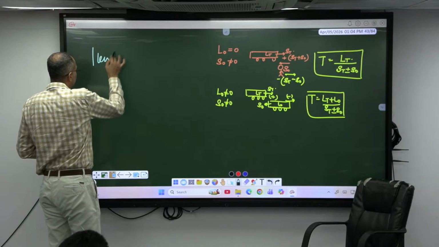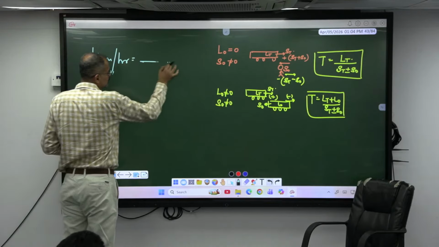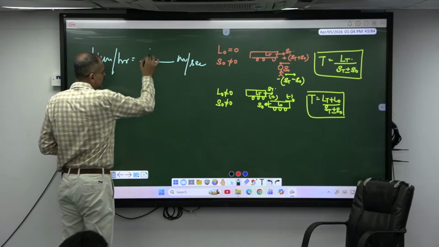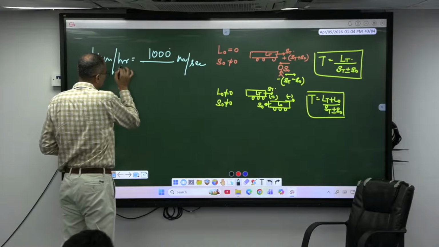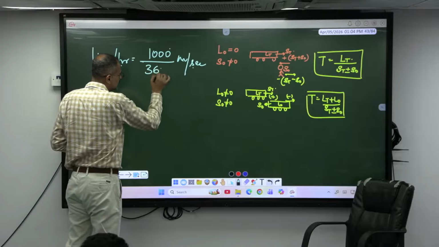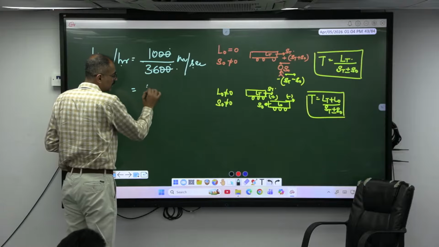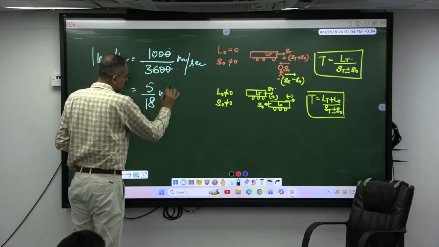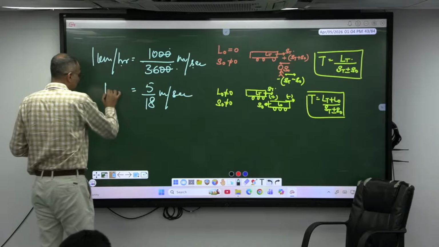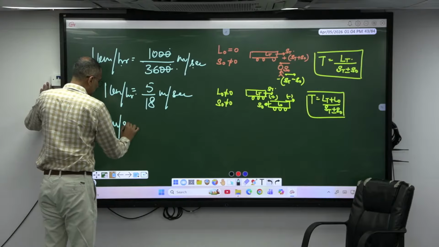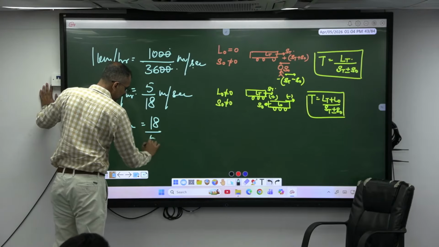One kilometer per hour is equal to dash meters per second. 1 kilometer can be written in meters as how many meters? 1000. 1 hour in seconds is 3600 or 60 into 60. So 10 by 36 is nothing but 5 by 18 meters per second, which is 1 kilometer per hour. Similarly, 1 meter per second is equal to 18 by 5 kilometers per hour.